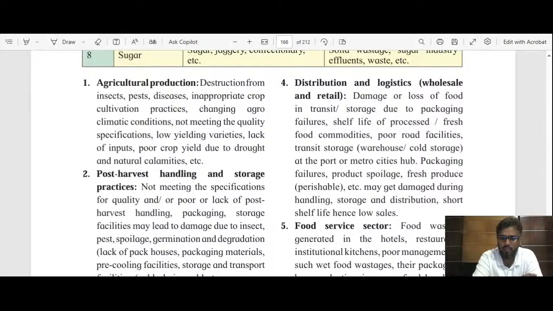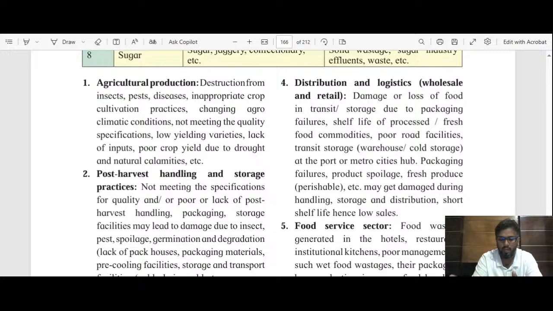Then one of the other reasons for low agricultural production is lack of inputs. Inputs means what? Different kinds of materials that are used in farming. ठीक है. Right from seed, fertilizers, pesticides, equipments. ठीक है. All these things are inputs for the crop production. So if those inputs are not up to the mark, not in required quantity, in required number, labors are also inputs. If we have low labors, the work will be very slow.